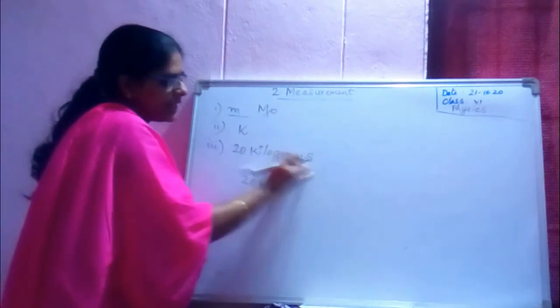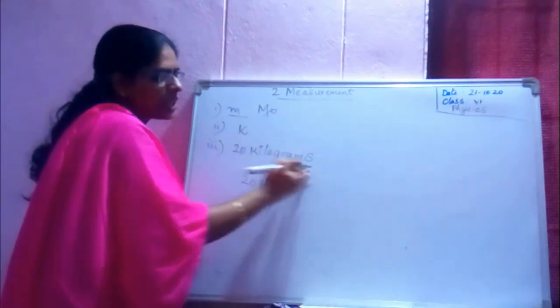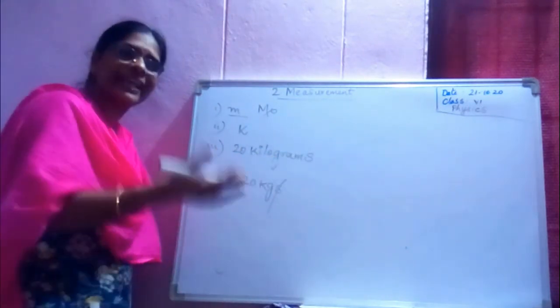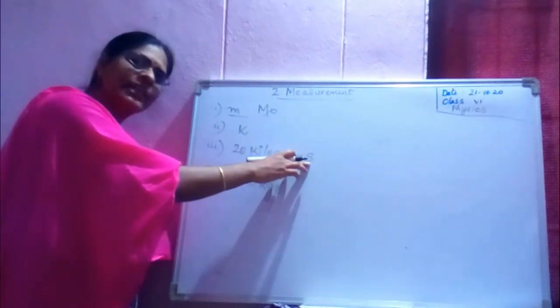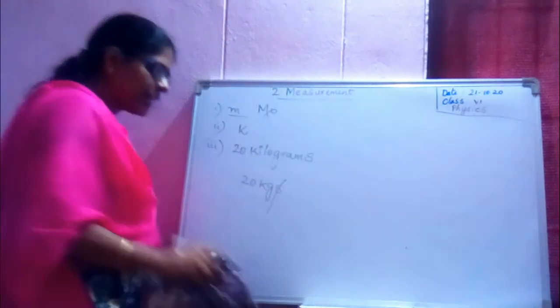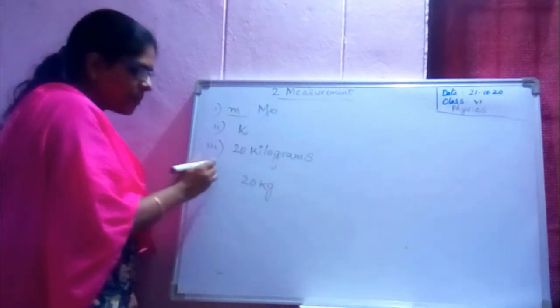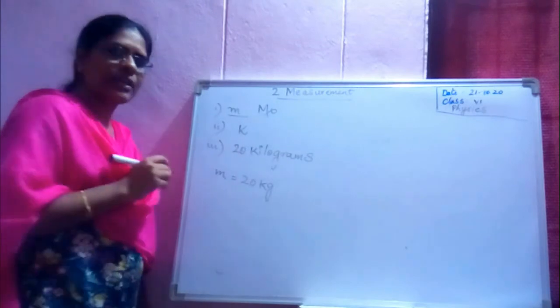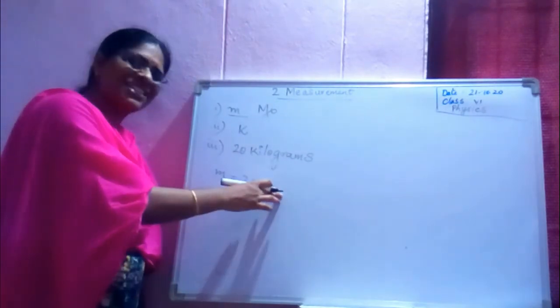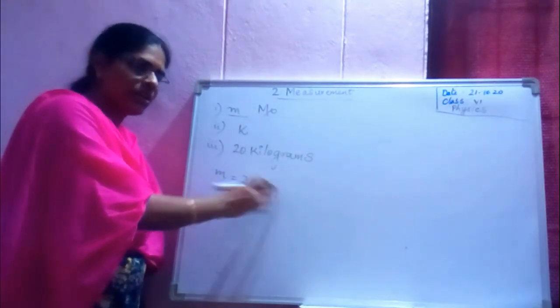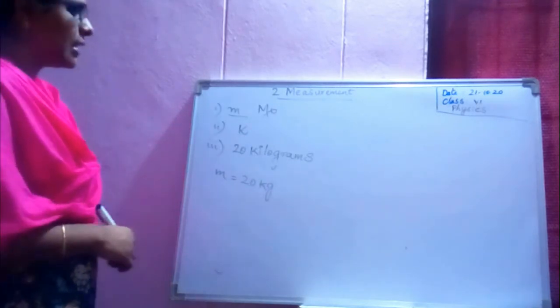If you are writing 20 kilograms, 40 kilograms, 40 seconds in words, then you can write the plural form. If you are writing it as a number, then just write mass equal to 20 kg. Don't keep an s there. These are certain rules.